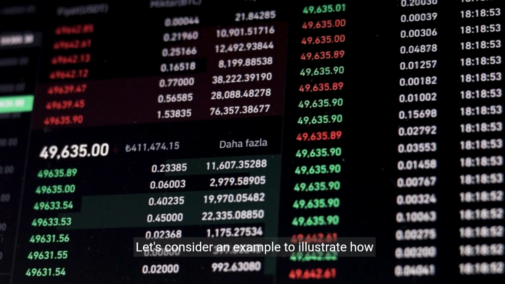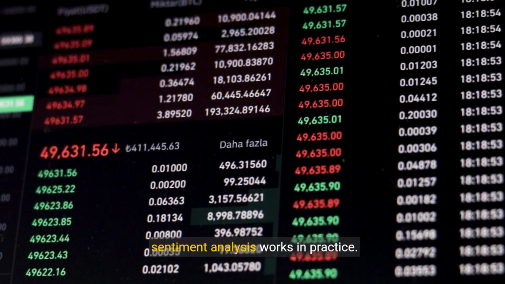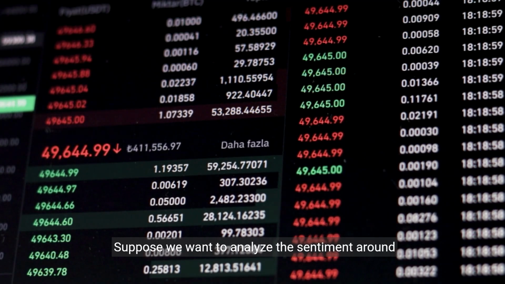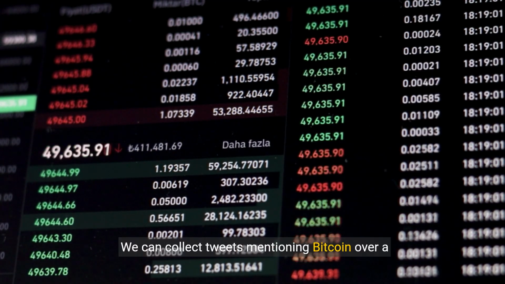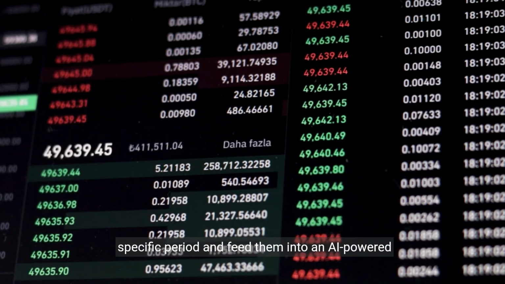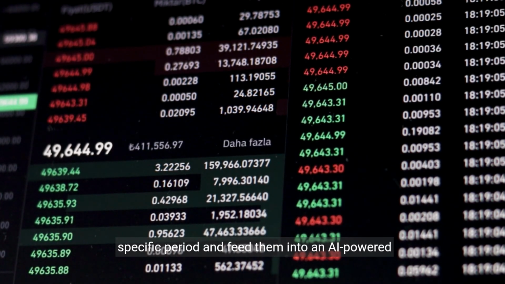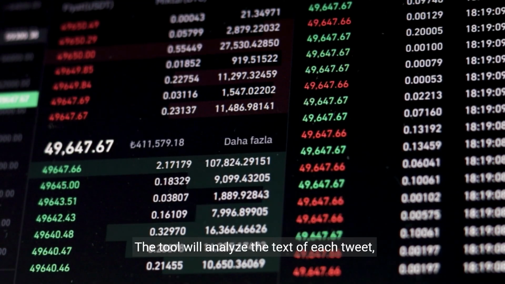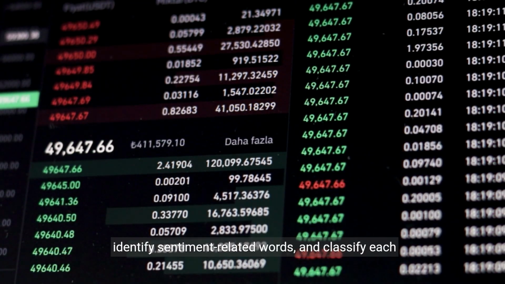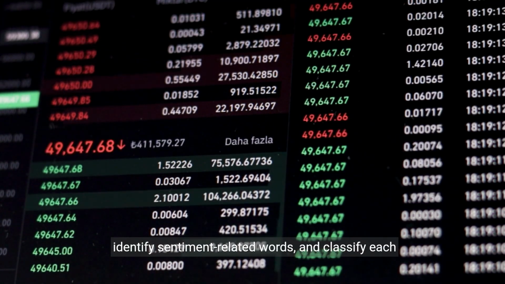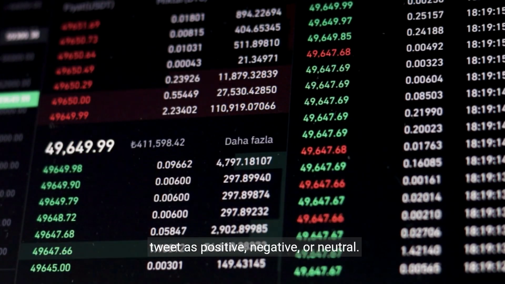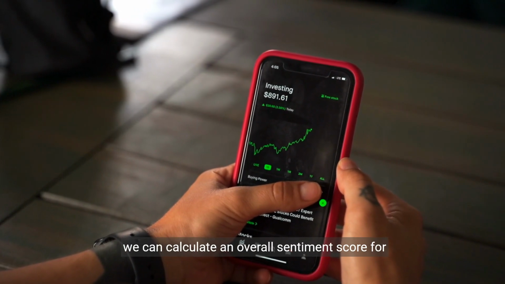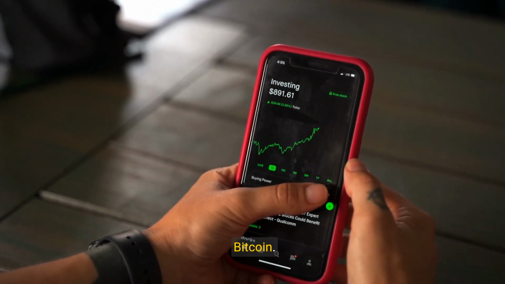Let's consider an example to illustrate how sentiment analysis works in practice. Suppose we want to analyze the sentiment around Bitcoin on Twitter. We can collect tweets mentioning Bitcoin over a specific period and feed them into an AI-powered sentiment analysis tool. The tool will analyze the text of each tweet, identify sentiment-related words, and classify each tweet as positive, negative, or neutral. By aggregating the sentiment scores of all tweets, we can calculate an overall sentiment score for Bitcoin.